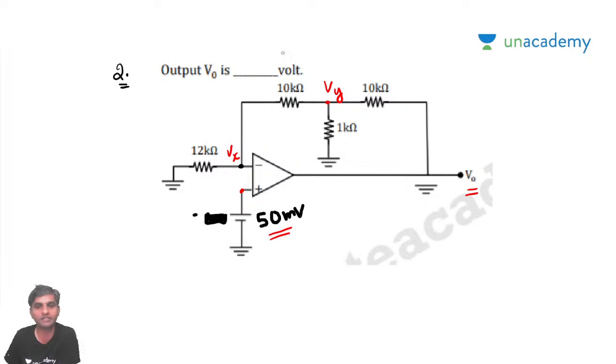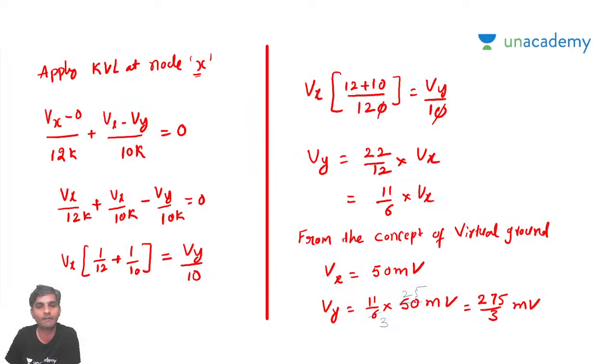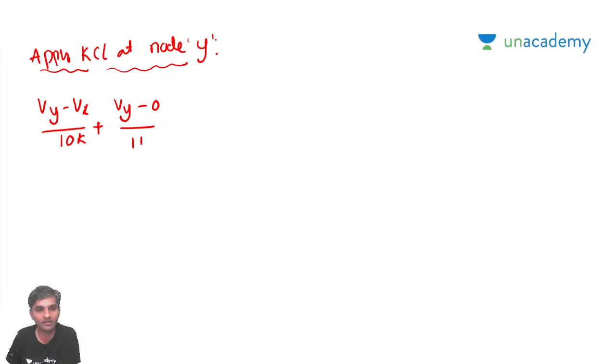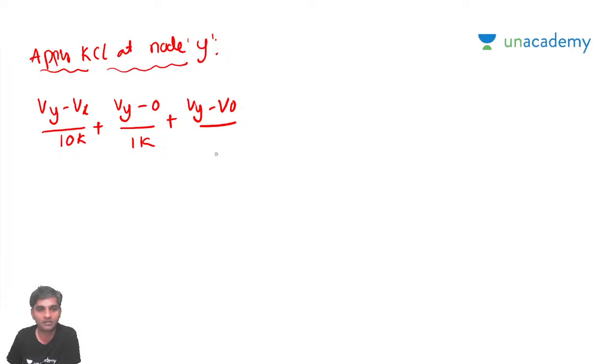This is going to be (Vy minus Vx) by 10k, plus (Vy minus 0) by 1 kilo ohm, plus (Vy minus V0) by 10k, is equal to 0.